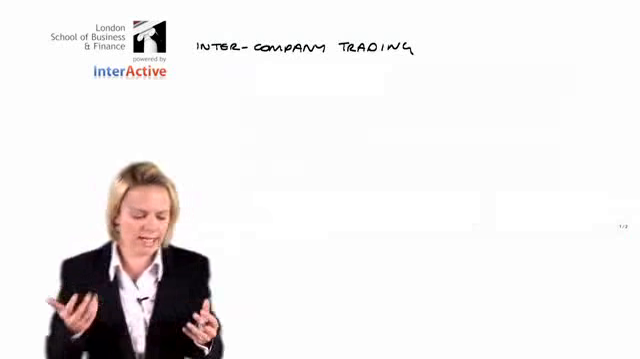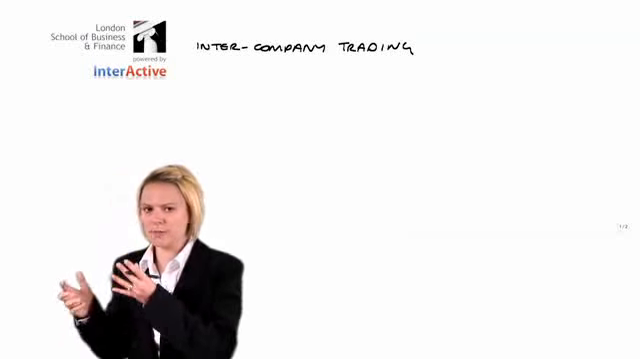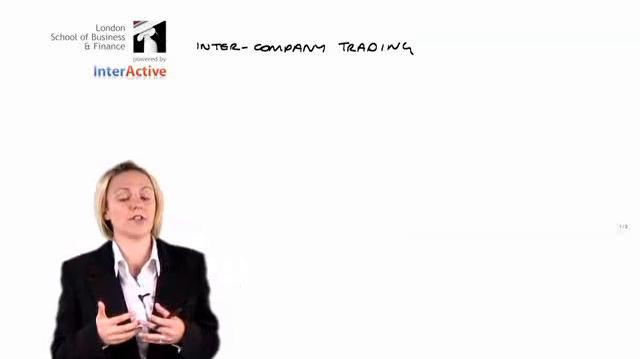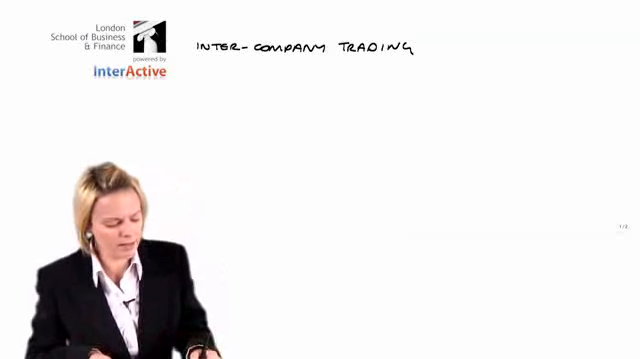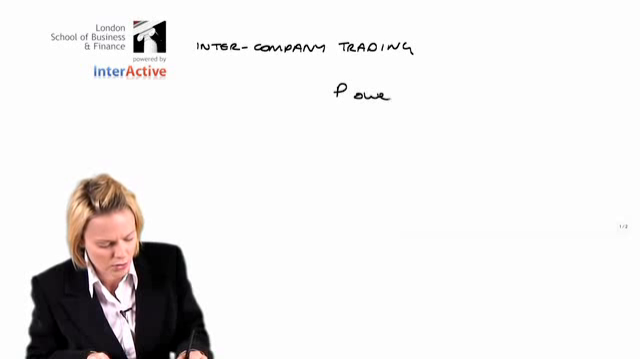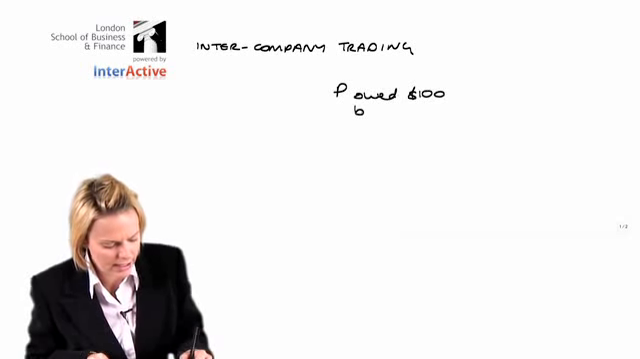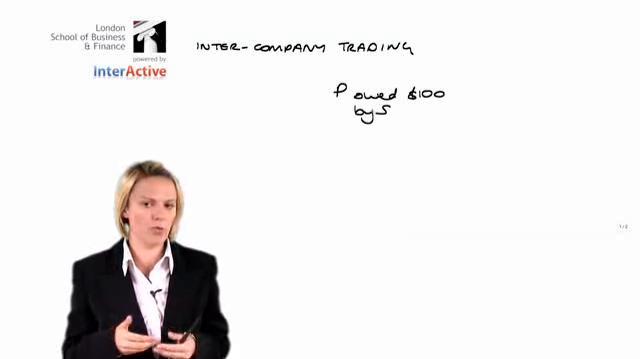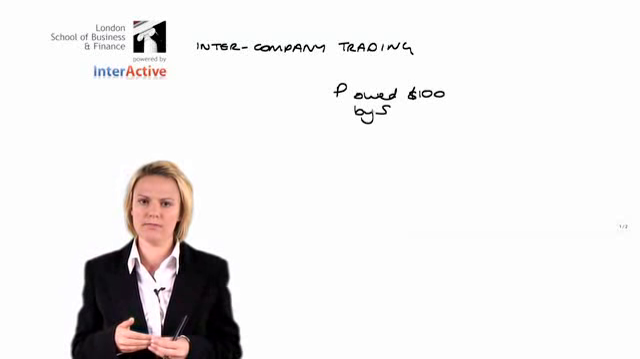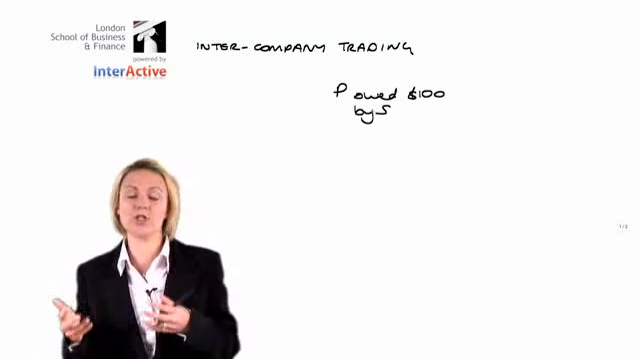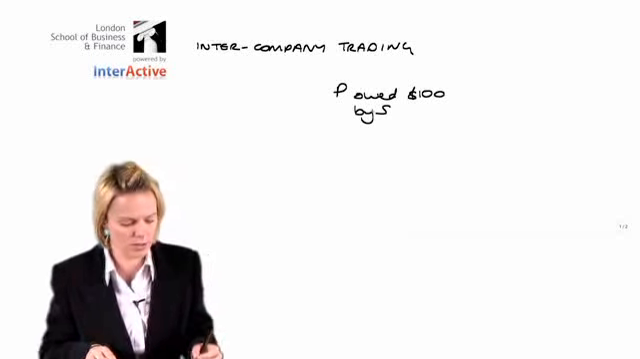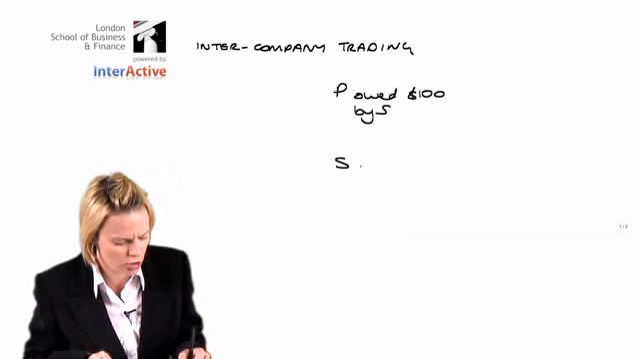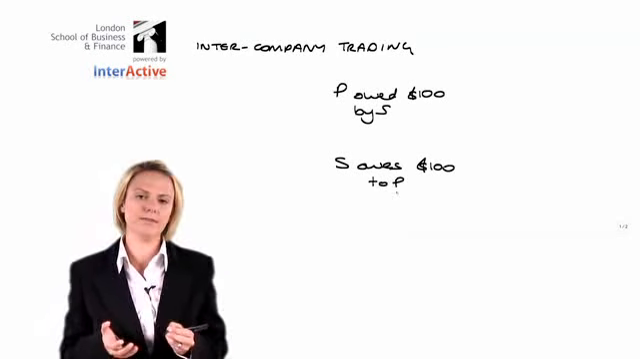So, intercompany trading then. Let's say that the parent sells goods to the subsidiary after the acquisition of the subsidiary. And at the year end, the parent is owed $100 by the subsidiary. And therefore, the parent would recognise a receivable due from the subsidiary. Now, on the opposite side of the coin, the subsidiary is due to pay the parent $100. So, the sub owes $100 to the parent.